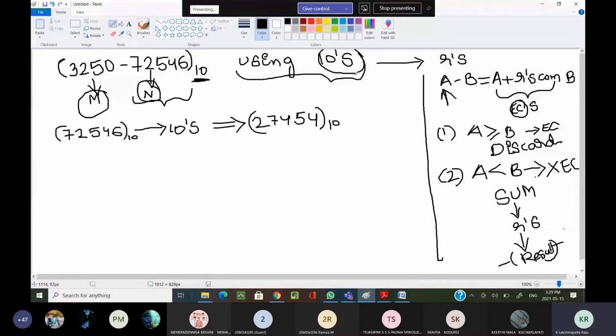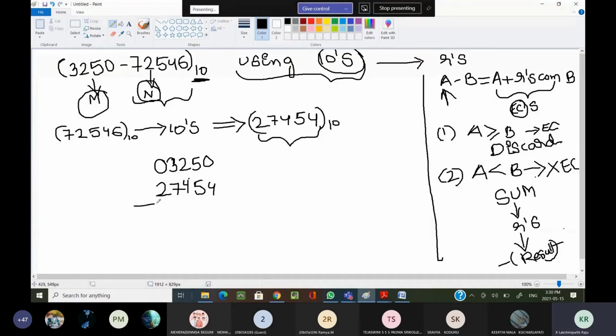Am I correct? Now, what we are doing, we are adding the minuend, 3250, with the r's complement of the subtrahend. Here you can append 0. Why? Because here you see a 5-digit number, and here we can see only a 4-digit number. At the leftmost side you can add 0.